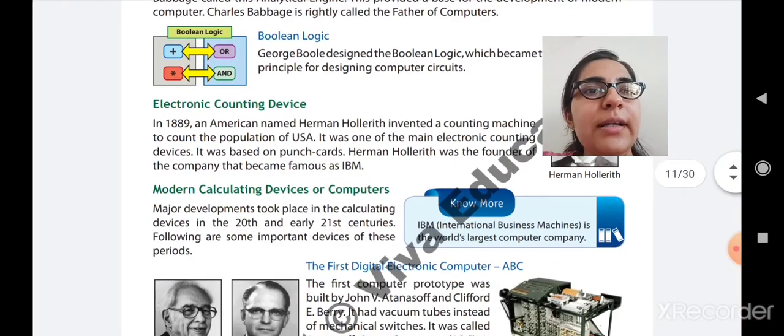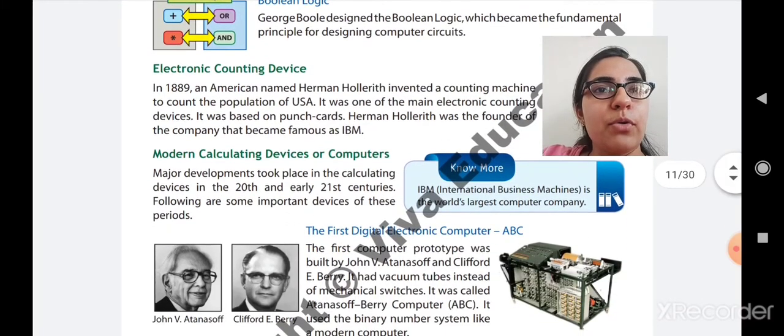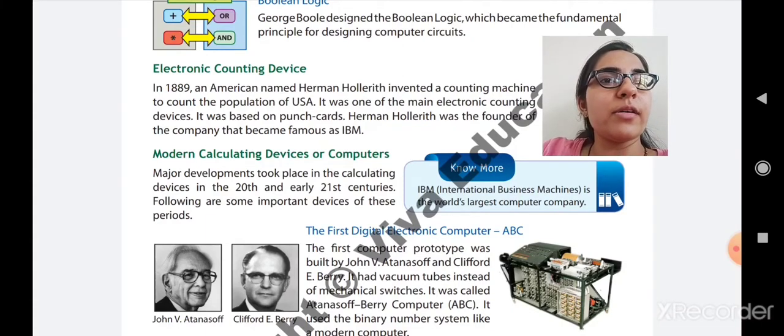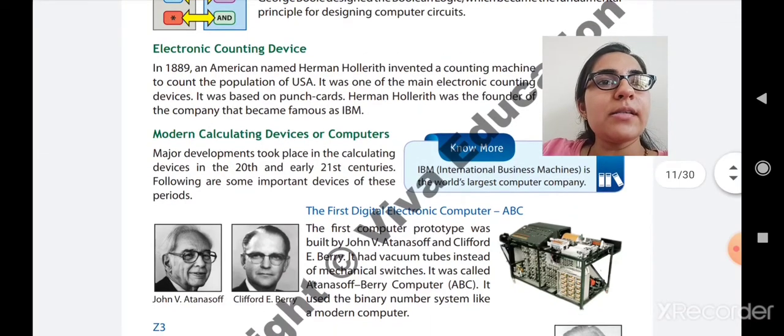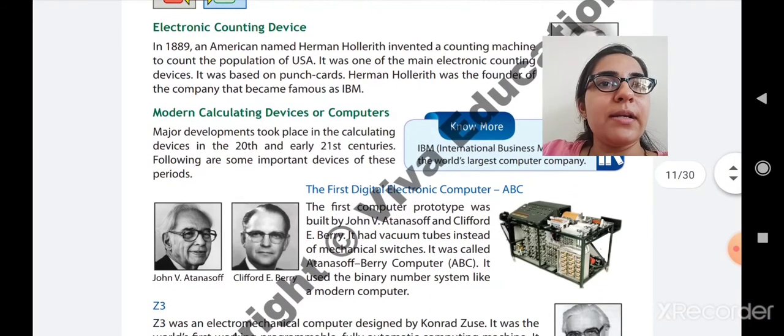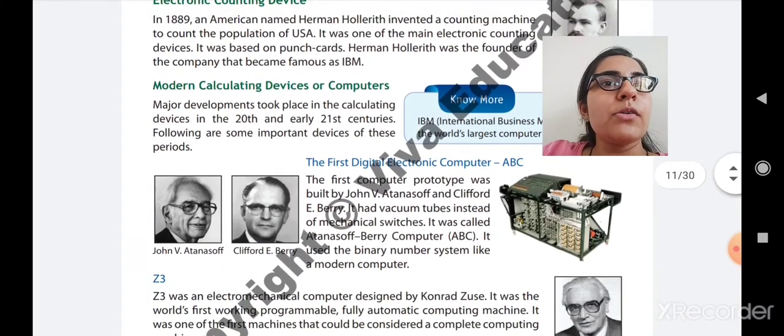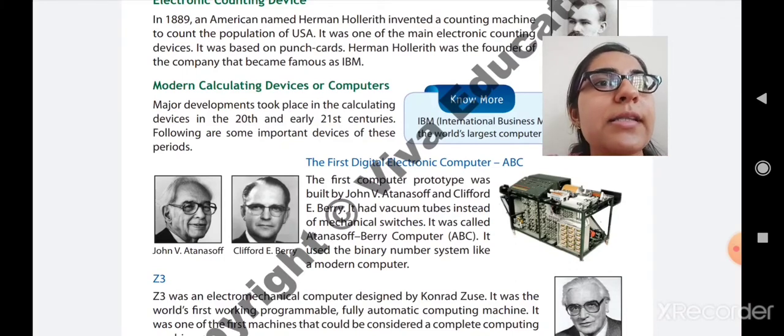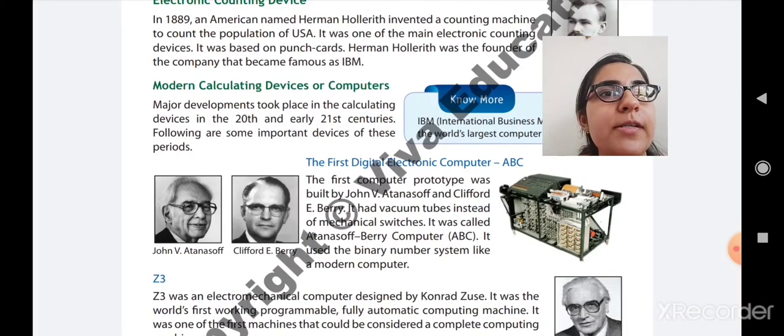Now, modern calculating devices or computers. Major developments took place in the calculating devices in the 20th and early 21st centuries. Following are some important devices for this period. So, now we will study the modern calculating devices. First is the first digital electronic computer, that is ABC. The first computer prototype was built by John V. Atanasoff and Clifford E. Berry.